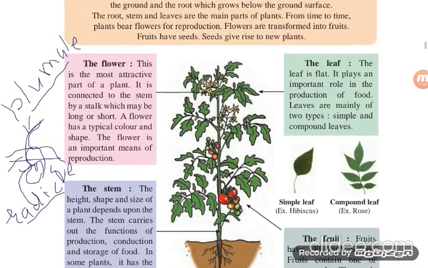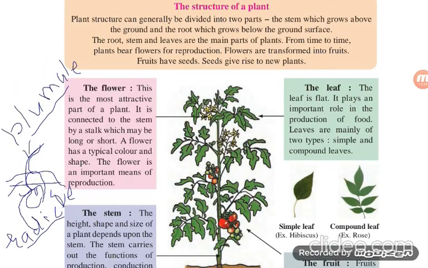Now the next one is the leaf. The leaf is flat. It plays an important role in the production of food. Leaves are mainly of two types, simple and compound. The leaf is the main part. It plays an important role in the production of food because we have already discussed that they are called autotrophs. That means they produce their own food with the help of photosynthesis. They play a very important role in the production of food.